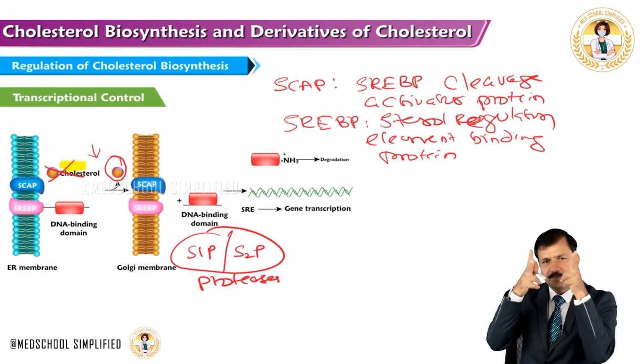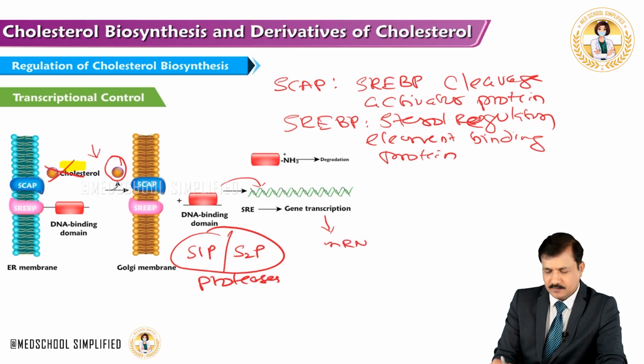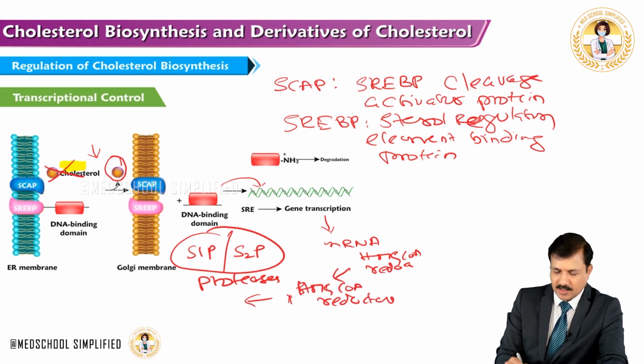So they are going to clip that DNA binding domain, and the DNA binding domain will go and bind to SRE, and the gene transcription will go on, and you get mRNA for HMG-CoA reductase enzyme. That means there will be synthesis of HMG-CoA reductase, and when its concentration increases, cholesterol synthesis will go on.